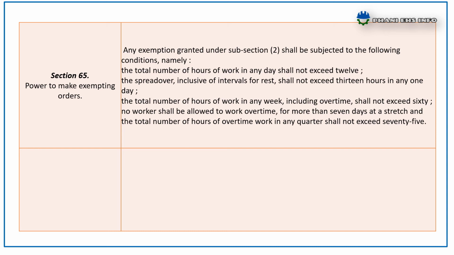Any exemption granted under sub-section 2 shall be subject to the following conditions, namely: the total number of hours of work in any day shall not exceed 12. The spread over, inclusive of intervals for rest, shall not exceed 13 hours. The number of hours of work in any week, including overtime, shall not exceed 60. No worker shall be allowed to work overtime for more than 7 days at a stretch, and the total number of hours of overtime work in a quarter shall not exceed 75.